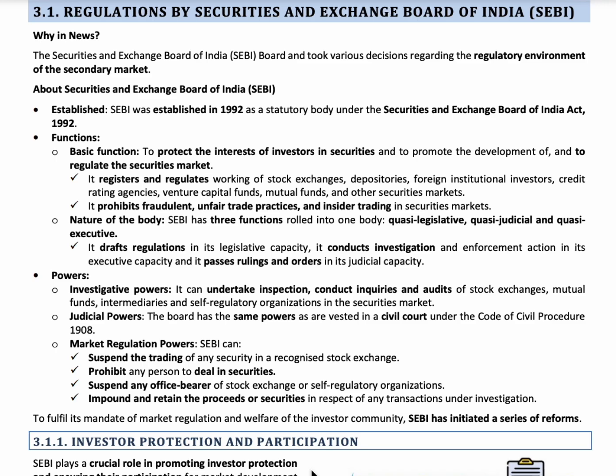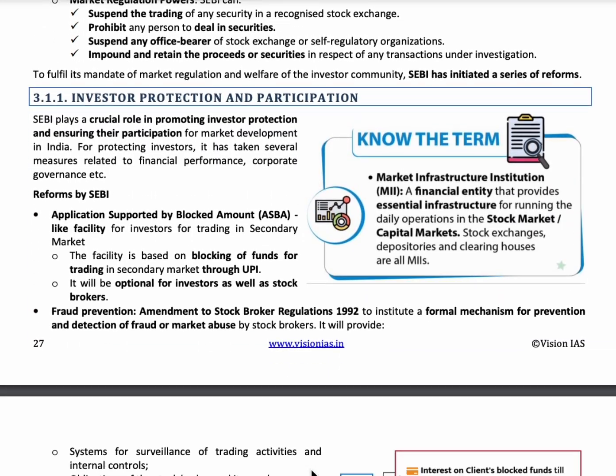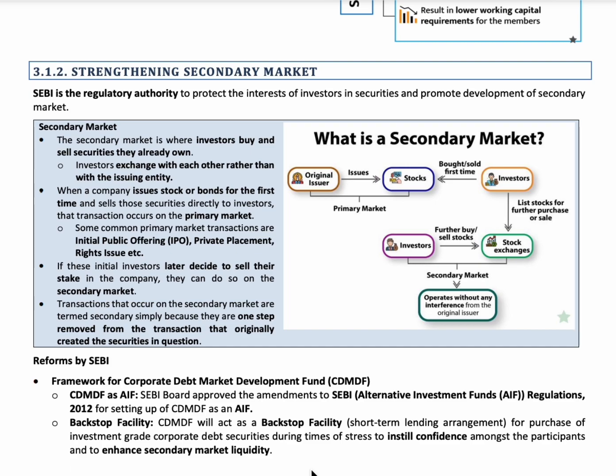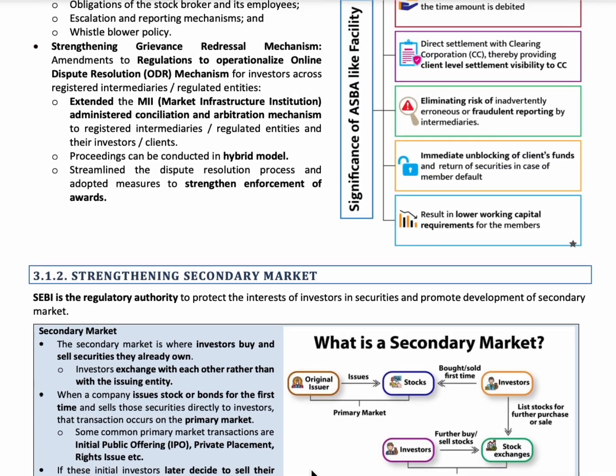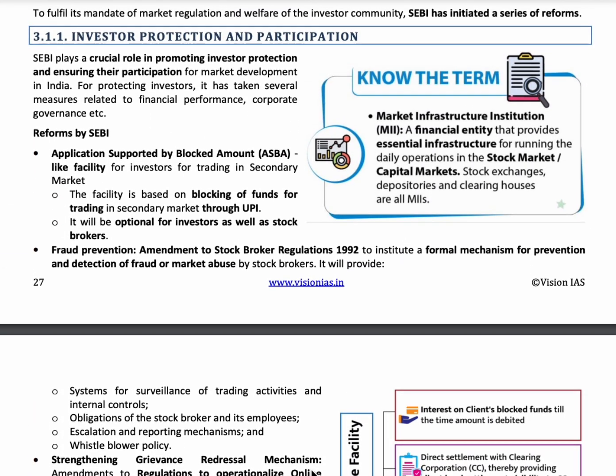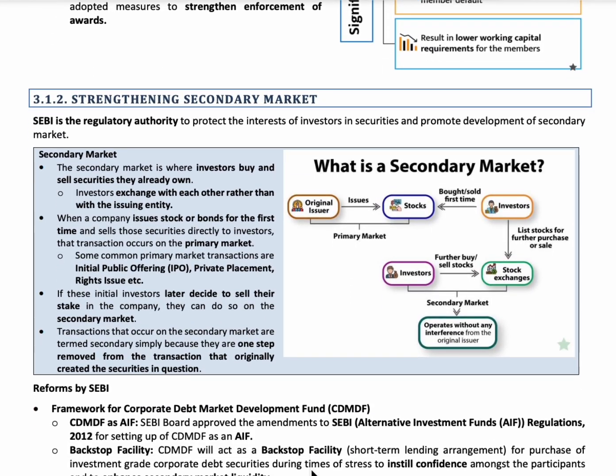One important point to learn over here is the secondary markets. So what are the secondary markets? The secondary market is where the investors buy and sell the securities they already own. SEBI has played a crucial role in promoting investor protection and ensuring their participation for the market development in India. SEBI has also made new regulations to promote development in the secondary market.